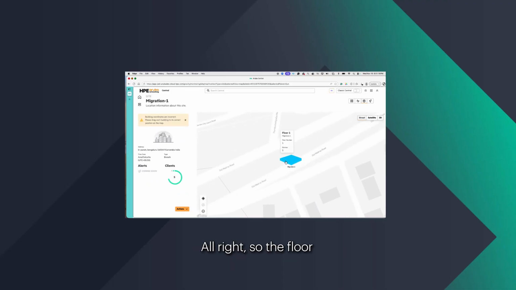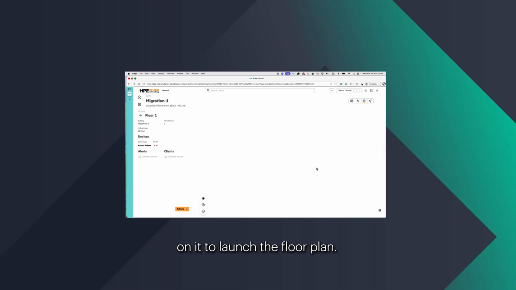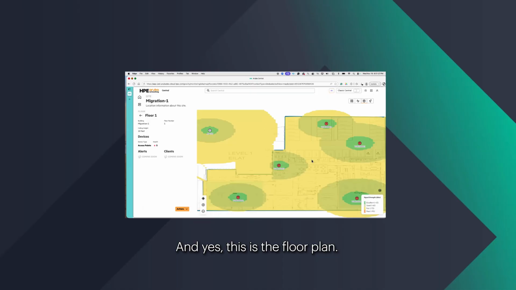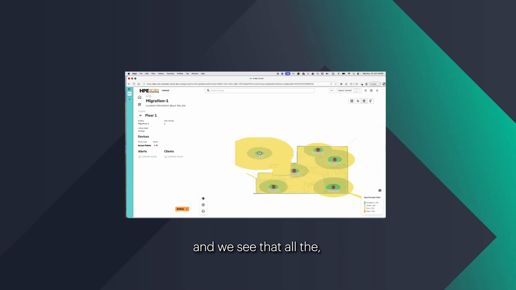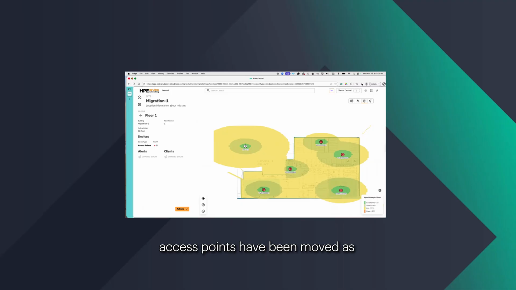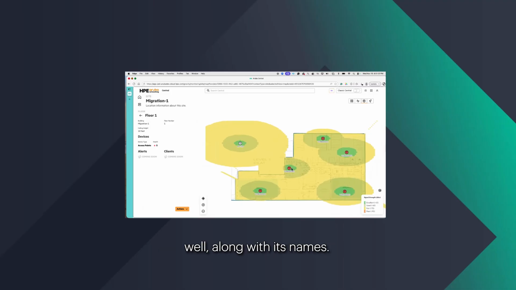All right, so the floor successfully migrated, and let me just double click on it to launch the floor plan. And yes, this is the floor plan, and we can zoom in and zoom out, and we see that all the access points have been moved as well, along with its names. This one is a planned AP, and all the others with colors are live access points.